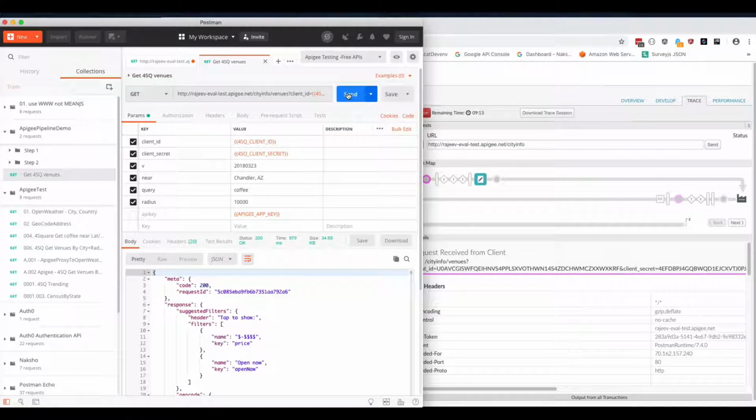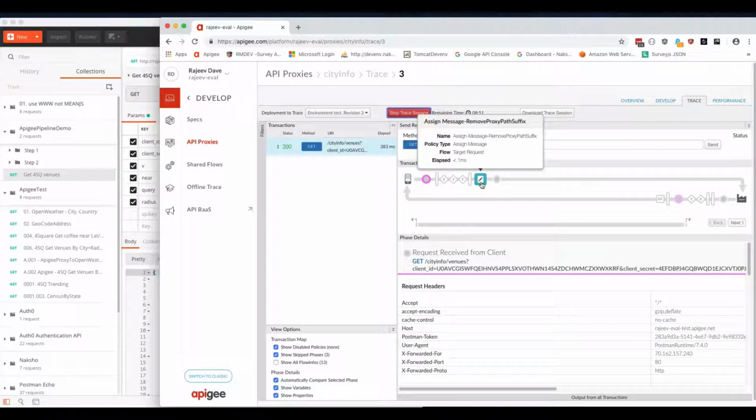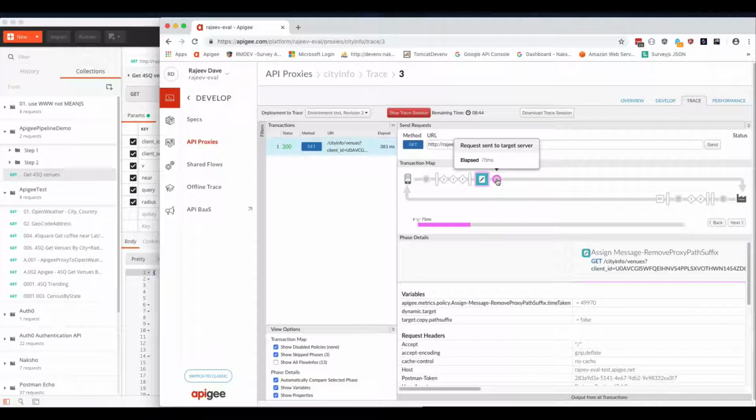Let's see what Apigee did. Weather did not match. Venues did match. The condition on the rule matched. Assign message was processed. And the request that was sent to the target server was indeed Foursquare.